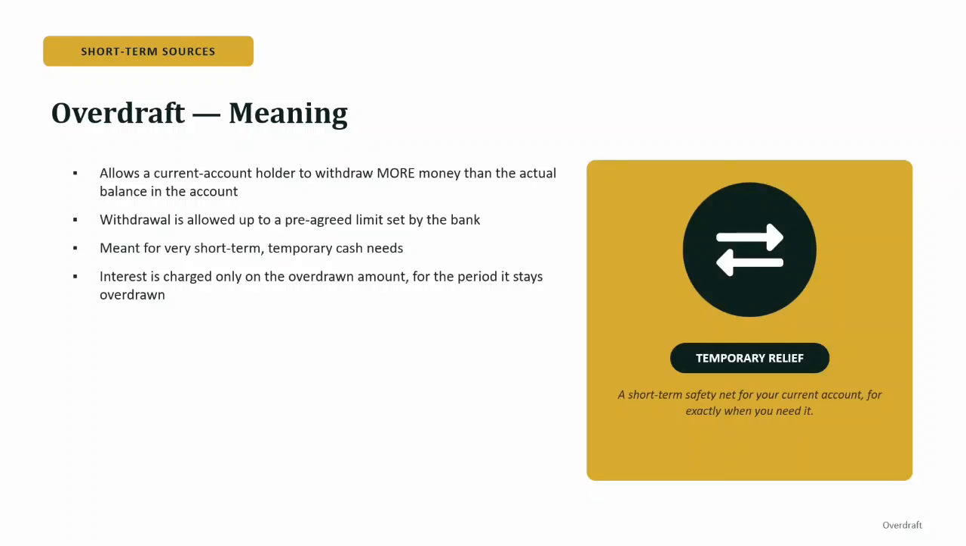Overdraft. Imagine you have 50,000 rupees in your current account, but due to an urgent requirement, the bank allows you to withdraw more than 50,000, maybe up to a pre-agreed limit. That facility is called an overdraft. The word itself helps you remember it. Overdraft means withdrawing over your available balance.